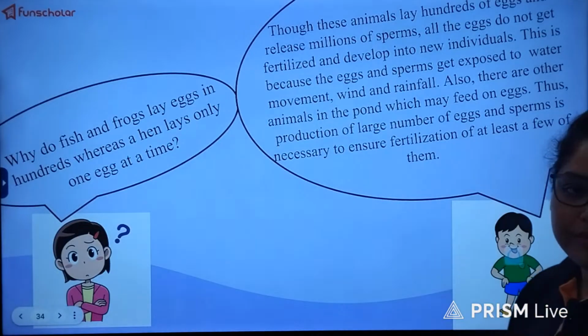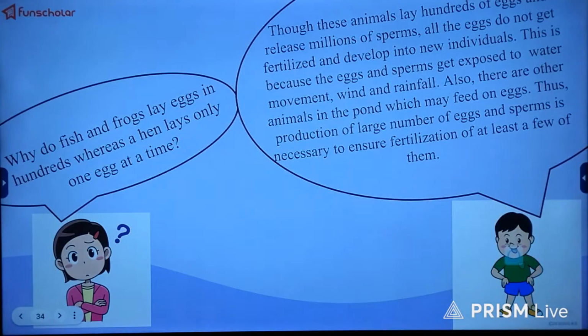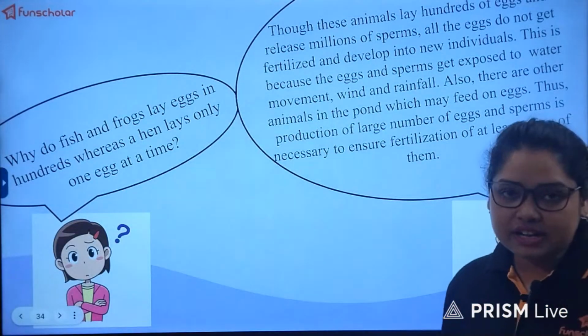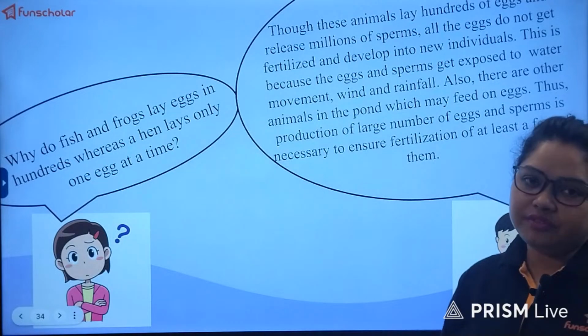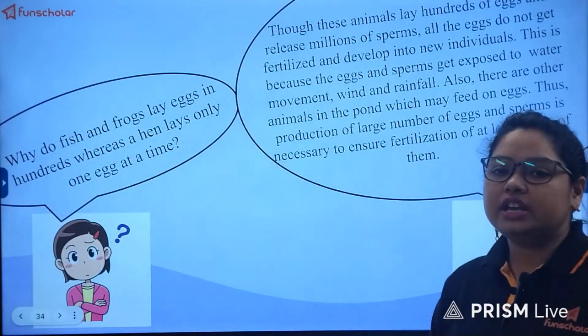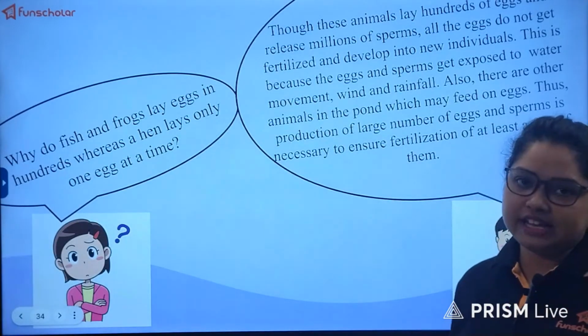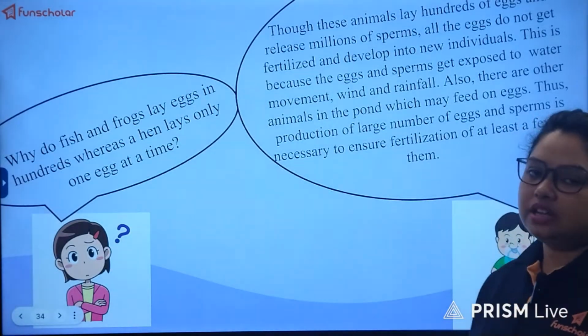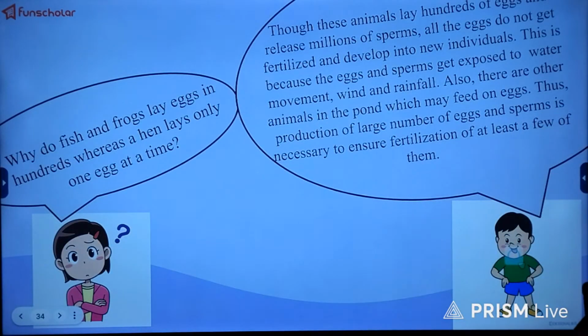So the answer is very obvious: the animals who lay hundreds of eggs release millions of sperms, but all the eggs do not get fertilized and develop into new individuals, because water is the medium and there is every chance that the eggs will be washed out and only a small portion of the eggs will succeed in developing into the young ones or the offsprings.